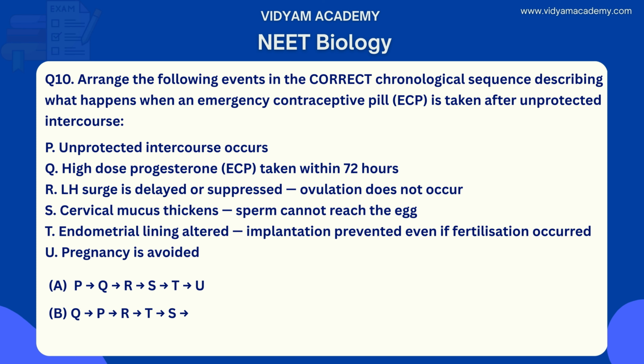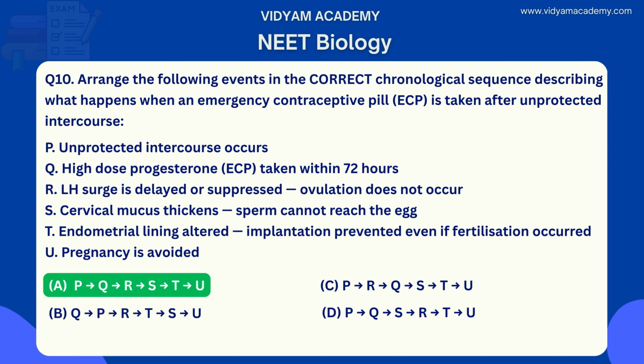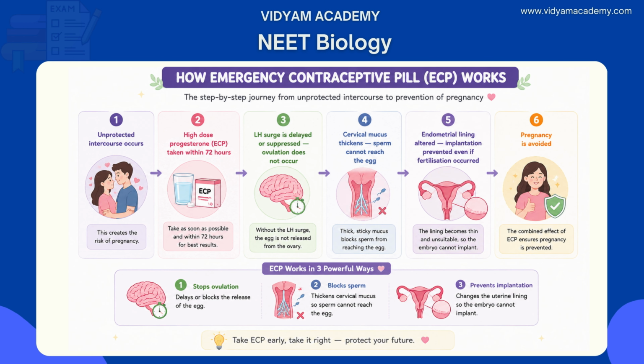B, PQRTSU. Option C, PRQSTU. Option D, PQSRTU. What is the correct option for this question? The correct answer is option A, PQRSTU. So the chronological order is correctly matched. Let's see. The sequence begins with P because unprotected intercourse occurs, creating the risk of pregnancy. Q follows immediately. The woman takes the ECP containing high dose levonorgestrel or combined estrogen-progesterone as soon as possible, within 72 hours, before ovulation has occurred or before implantation is established.